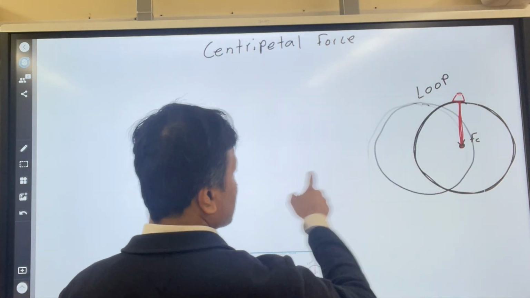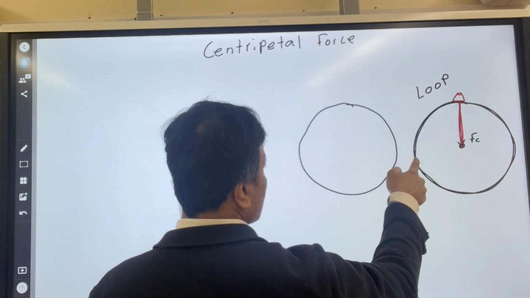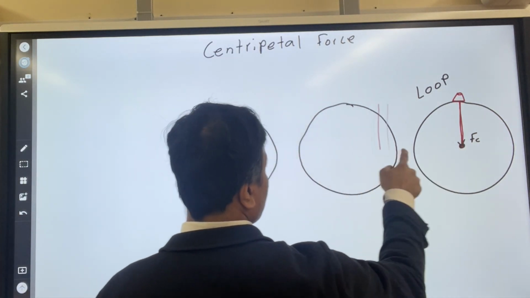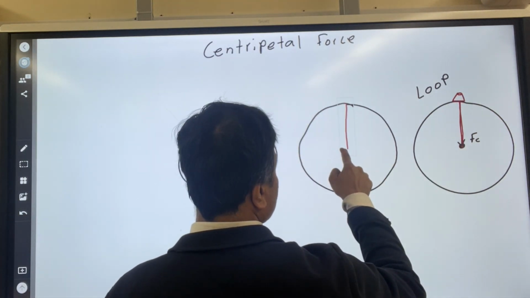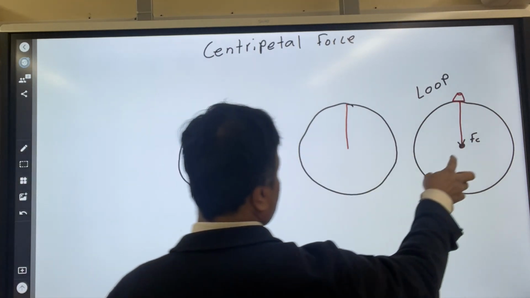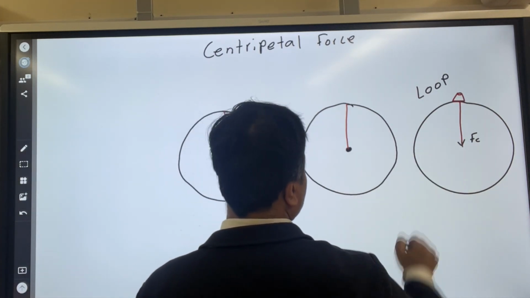So let's create 3 loops, 1, 2, 3, and every loop has a center. So this is a centripetal force, this is a centripetal force, and there is a center. Okay, good.